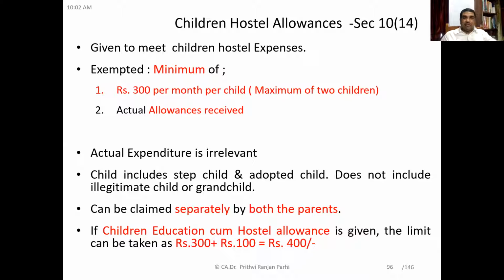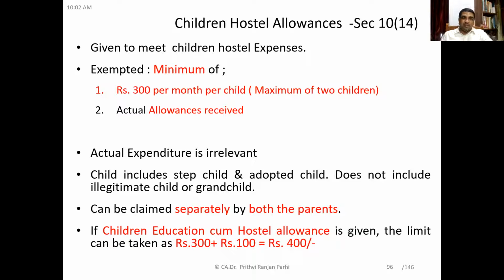If children education allowance and hostel allowance are both given, then the limit can be 300 rupees plus 100 rupees, 400 rupees total. 300 rupees is for hostel allowance and 100 rupees is for education allowance. Understood this provision? Yes, sir. Okay. So here you see 300 or actual allowances and maximum for 2 children. And if it is children education allowance plus hostel allowance, 300 plus 100, total 400. Okay, friends?